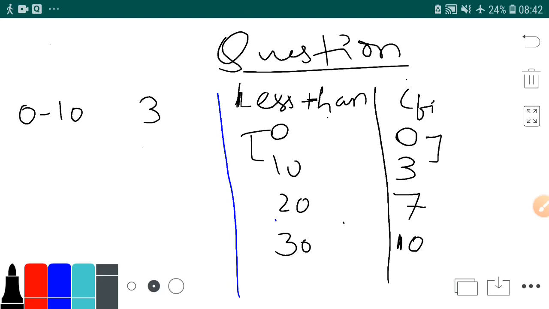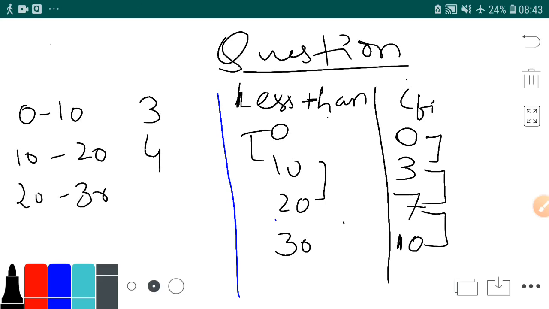Then for the class 10 to 20, the frequency will be the difference of 7 and 3, that is 4. Now for the class 20 to 30, the difference will be 10 minus 7, that is 3. You can see again we have formed the classes. This is the technique you should know.